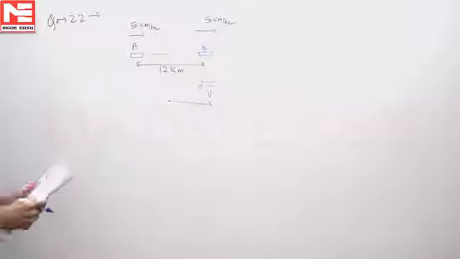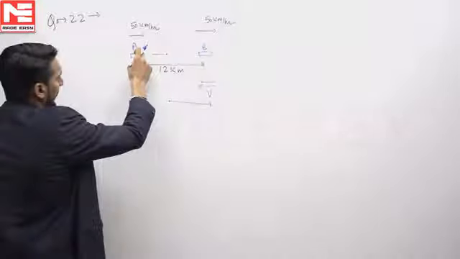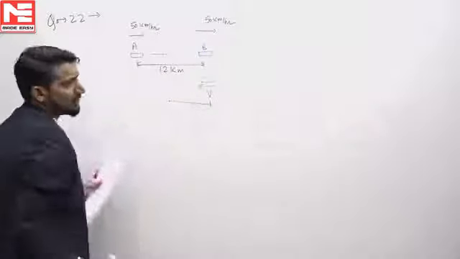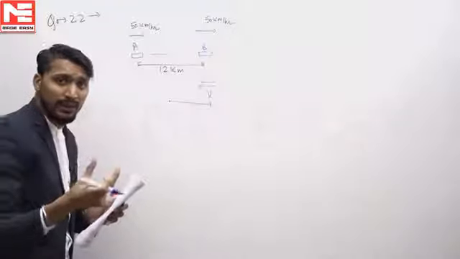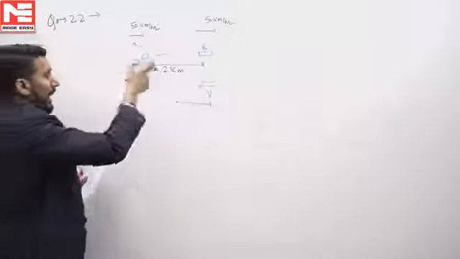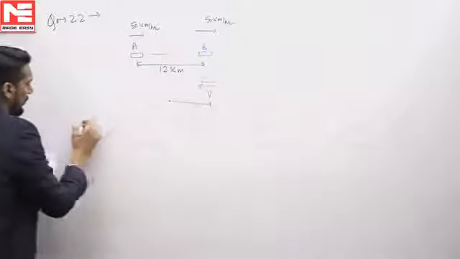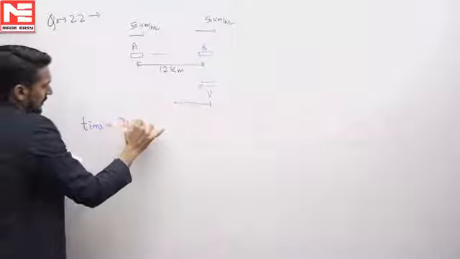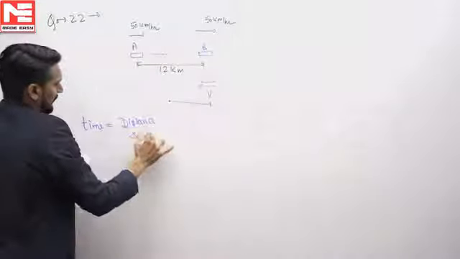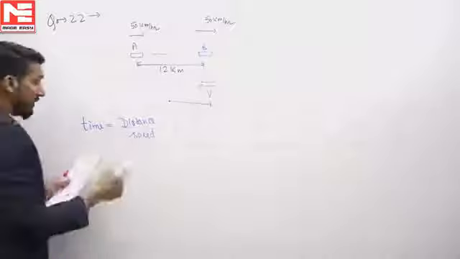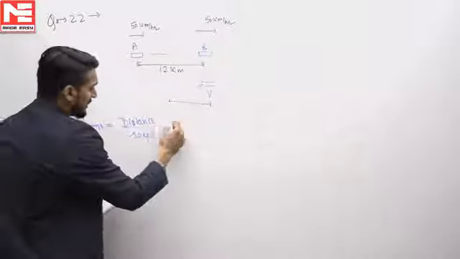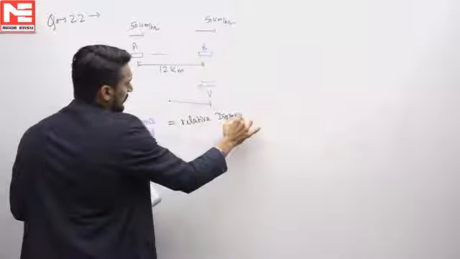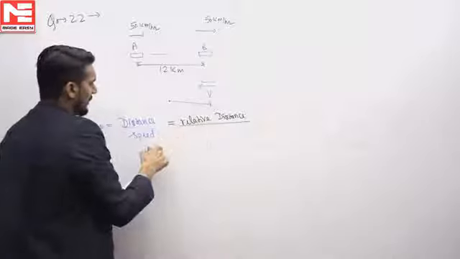Now, what needs to be considered? You just consider car A and car C. Car A and car C have to travel 12 kilometers, the relative position difference is 12 kilometers, and with the relative velocity only. So time, as I hope we all know, is distance over speed. I'm going to take the relative distance along with the relative speed.